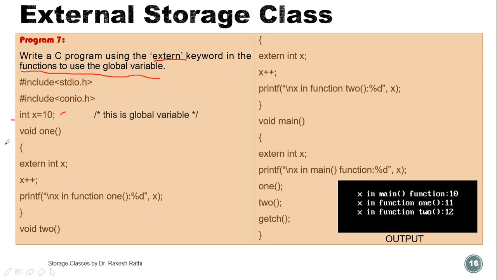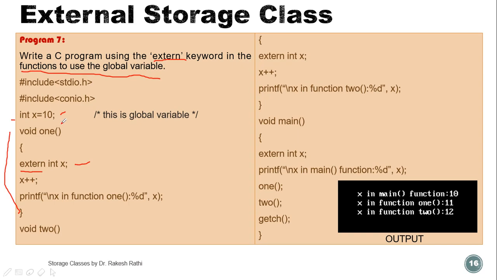Void 1, this is the user defined function. Again here we are using extern int x. This is the variable declaration, again with the storage class extern int x, then x plus plus. Now printf function 1 x.